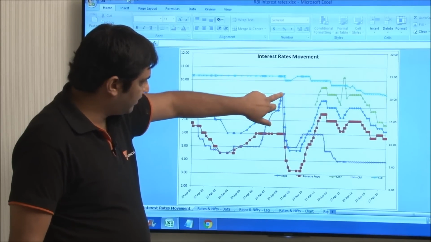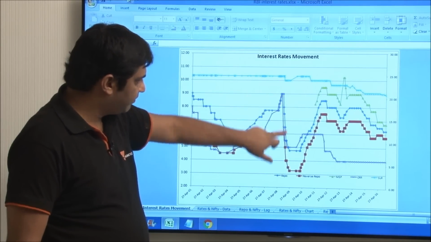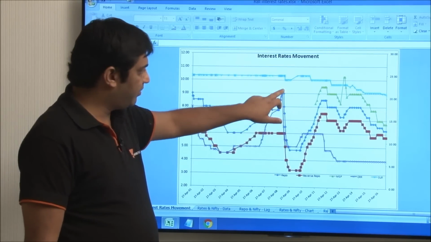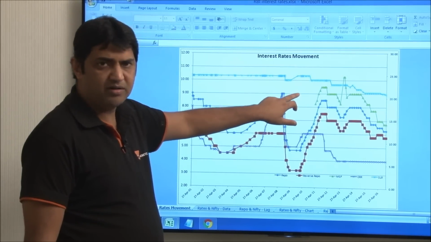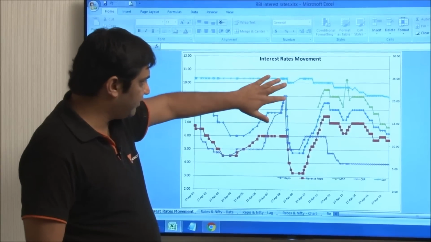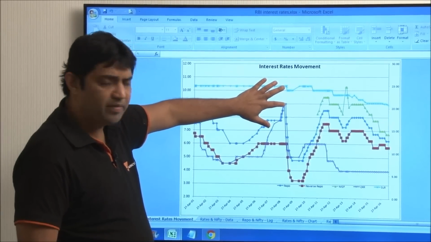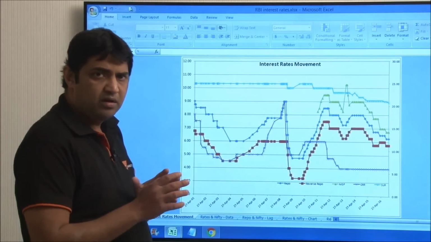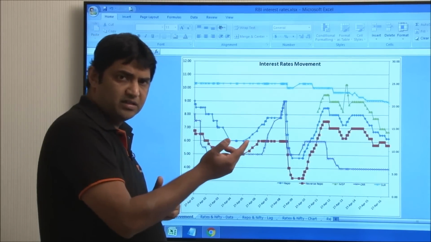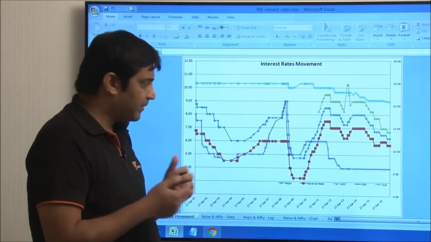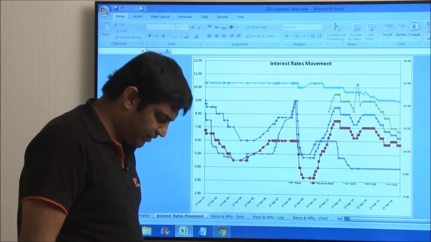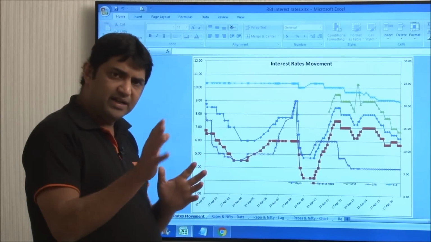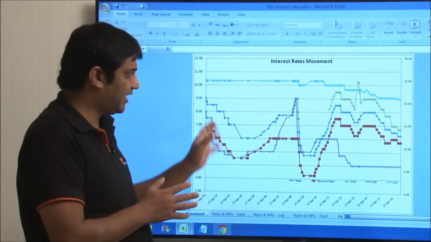So from here to here, this was a huge crash in interest rates. The moment this happened, bond prices shot up. When bond prices shot up, people started investing in bonds when they should not be. When interest rates are high, bond prices are low, and when interest rates are low, bond prices are high. So instead of looking at bond price, we should be looking at yields, and yields can be seen from the RBI website, or some other websites also give them. Broadly, the 10-year G-Sec and others, these are some of the things at a practical level.